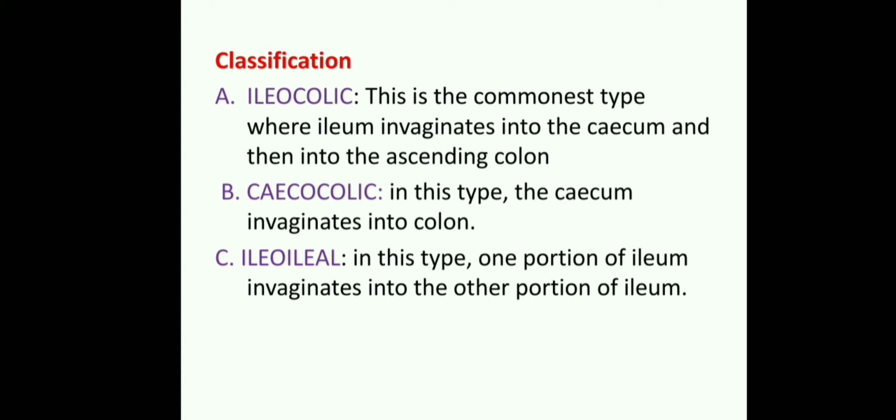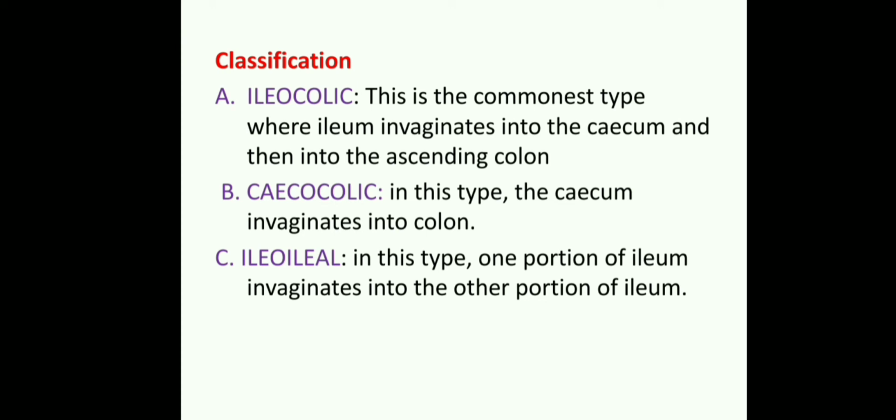And the second one is cecocolic. In this type, the cecum invaginates into the colon. Okay, this is the second one. Third one is ileoileal. In this type, a portion of ileum invaginates into the other portion of the ileum. Okay, these are the 3 types or classification of the intussusception. Most common type is ileocolic.